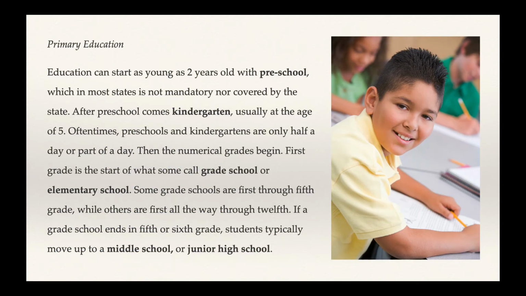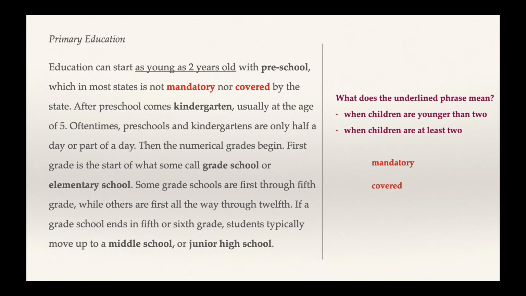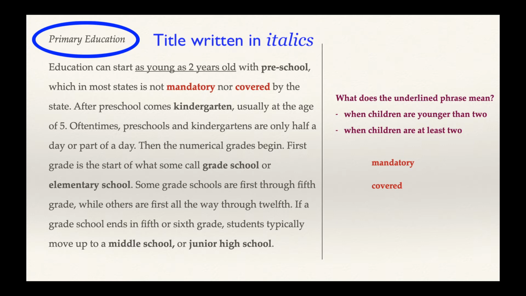Here's our second paragraph. Primary education. Education can start as young as 2 years old with preschool, which in most states is not mandatory nor covered by the state. After preschool comes kindergarten, usually at the age of 5. Oftentimes, preschools and kindergartens are only half a day or part of a day. Then the numerical grades begin. First grade is the start of what some call grade school or elementary school. Some grade schools are 1st through 5th grade, while others are 1st all the way through 12th. If a grade school ends in 5th or 6th grade, students typically move up to a middle school or junior high school.